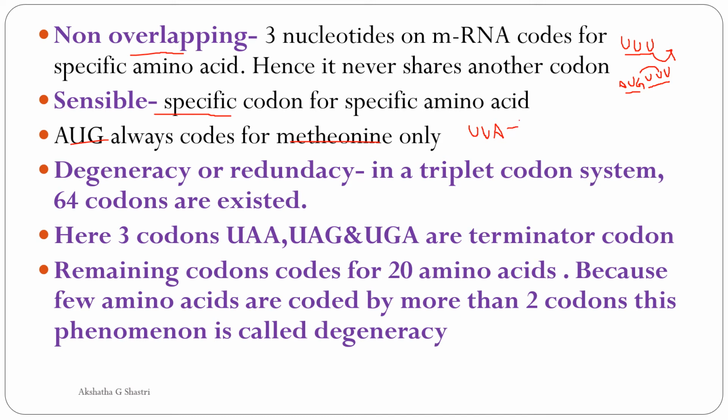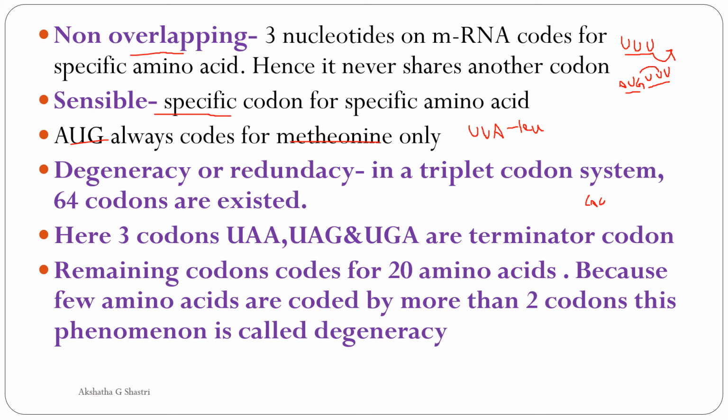It will not code for anything else. Similarly, UUU is for phenylalanine only. Then, for example, histidine, CAC, like this. So specific codons are there for specific amino acids.